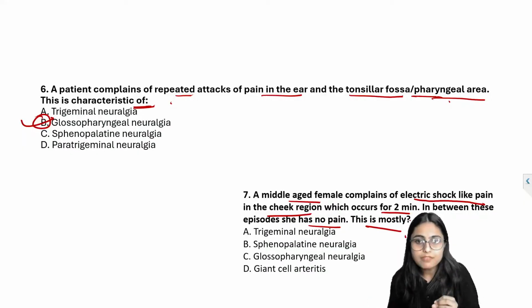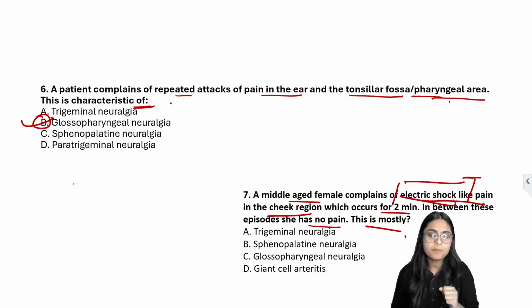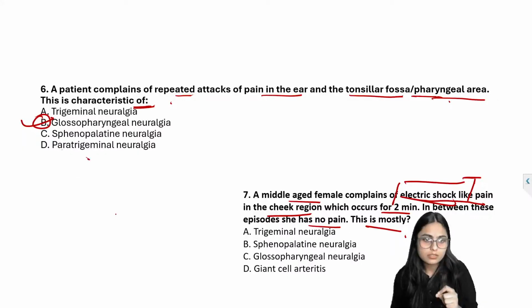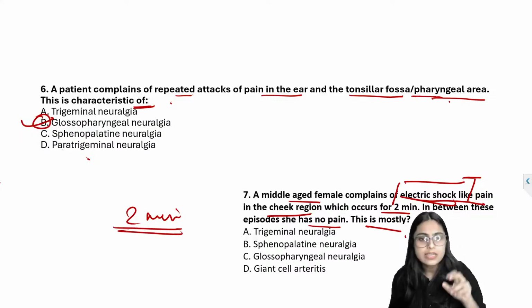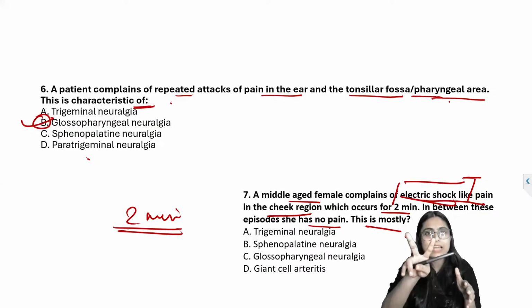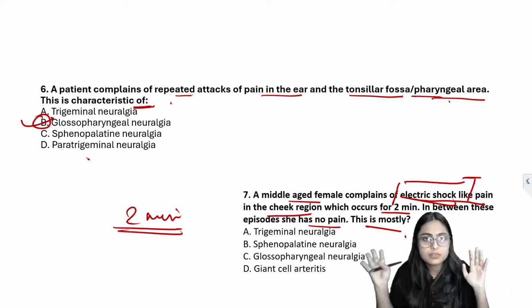Now we have a phrase like electric shock like pain. The pain stays for 2 minutes only, and then in between two attacks, the patient is completely normal.